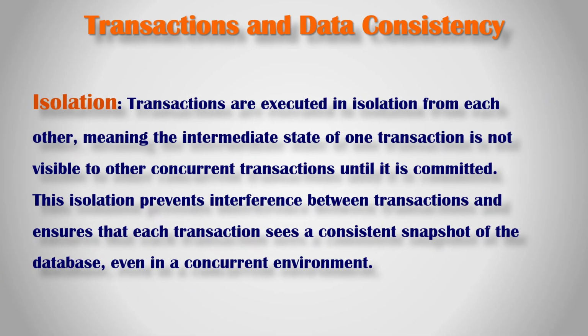3. Isolation. Transactions are executed in isolation from each other, meaning the intermediate state of one transaction is not visible to other concurrent transactions until it is committed. This isolation prevents interference between transactions and ensures that each transaction sees a consistent snapshot of the database, even in a concurrent environment.